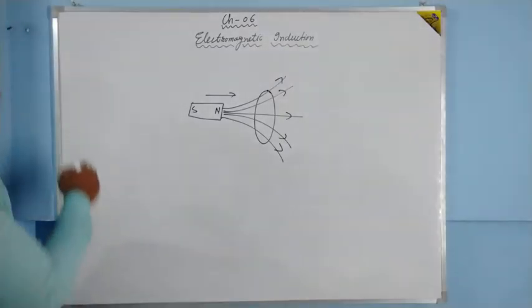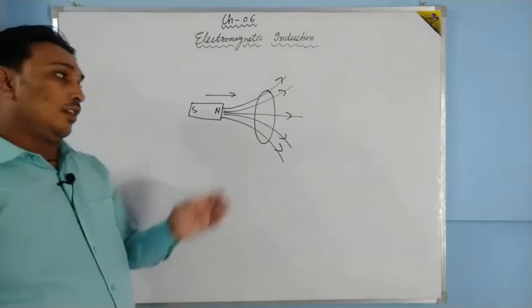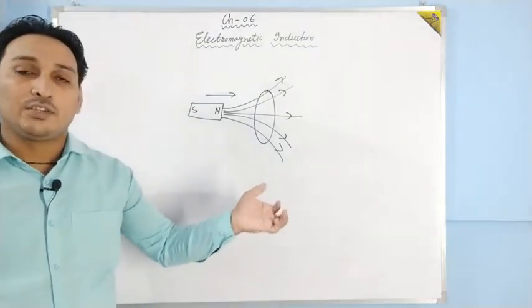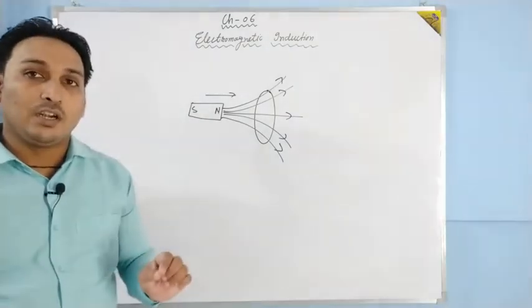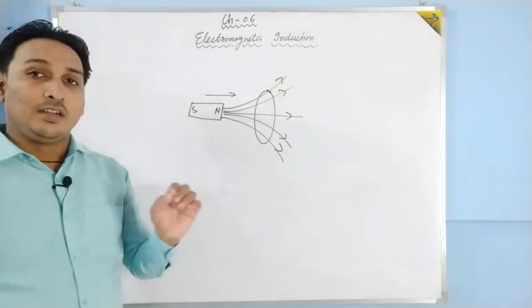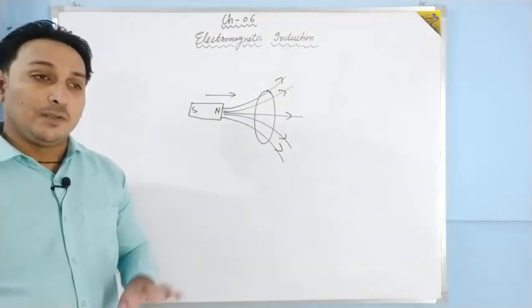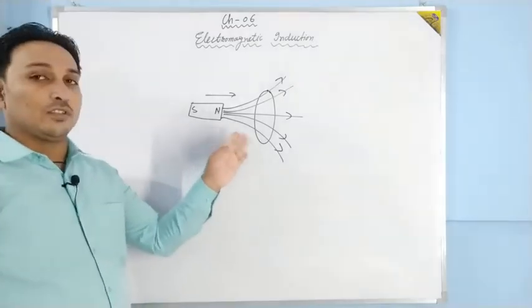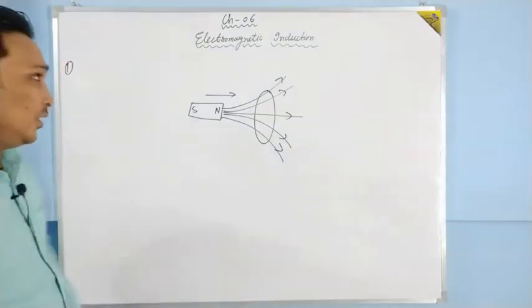There are 3 laws of electromagnetic induction. The first law: when the magnetic flux passing through a closed circuit changes, then an EMF and current is induced. This EMF or the current will be in the circuit till the time the change in the magnetic flux is taking place. If that change stops, suppose this magnet stops moving towards the loop, then the EMF or the current will become 0. This is the first law.